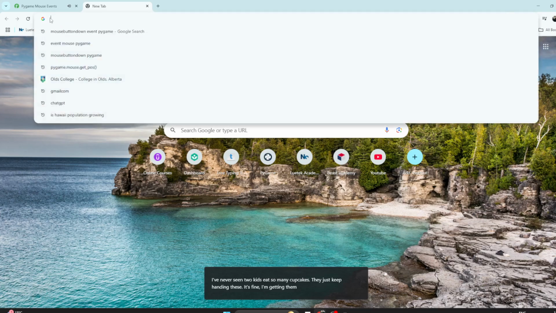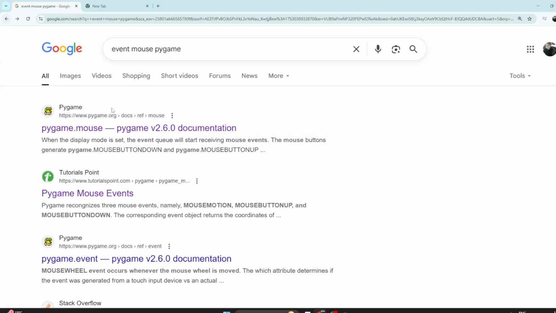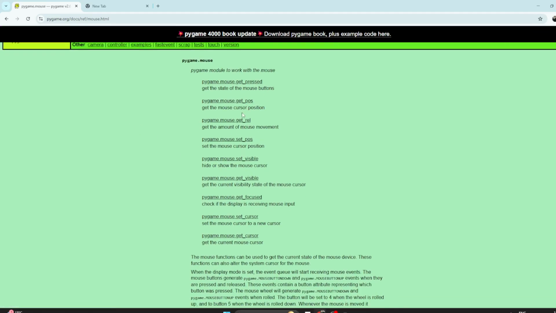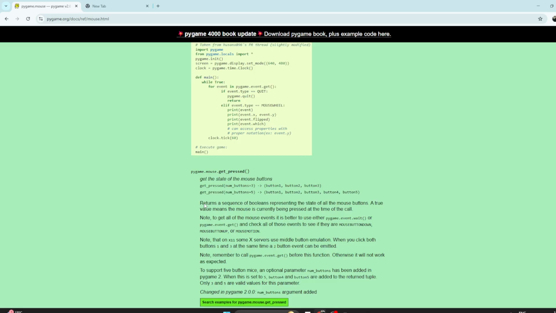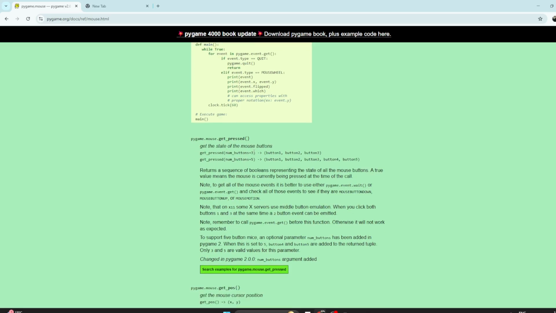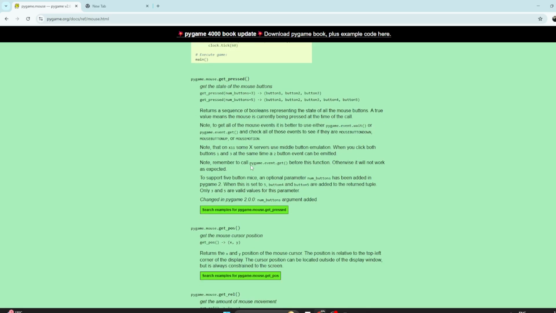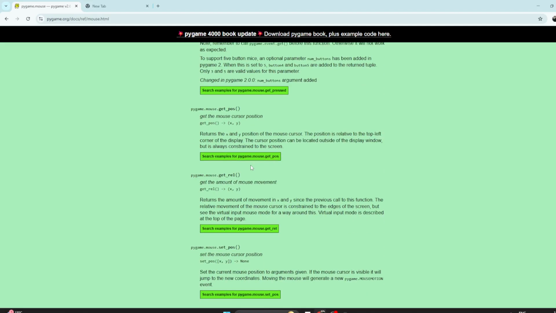Mouse get position? No, get cursor position. It's better to go check all the events.